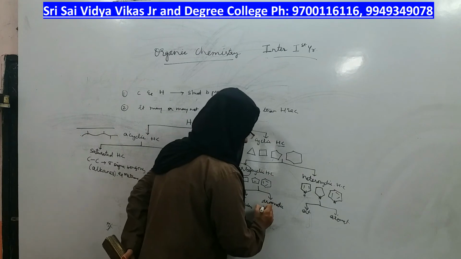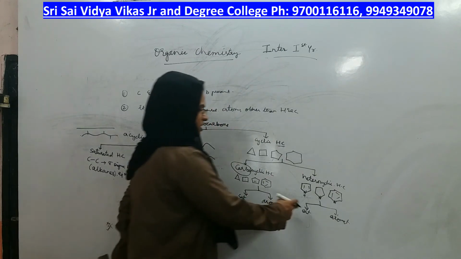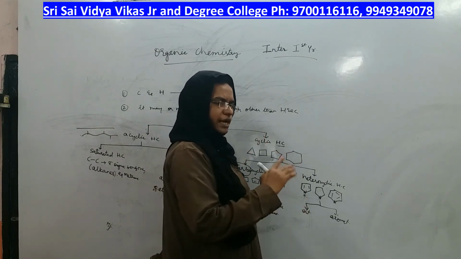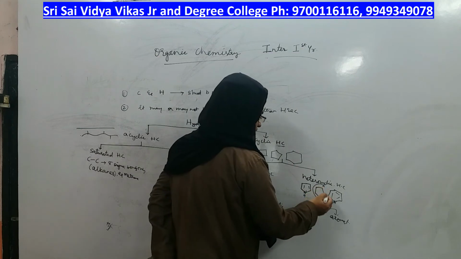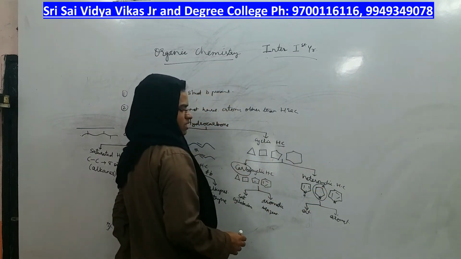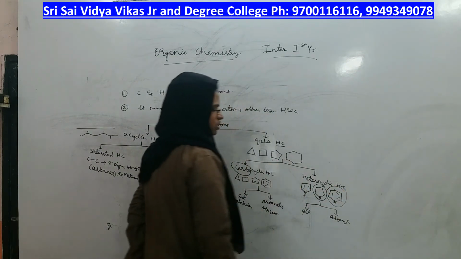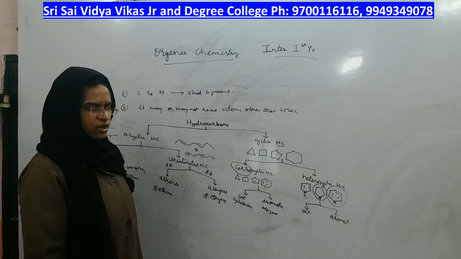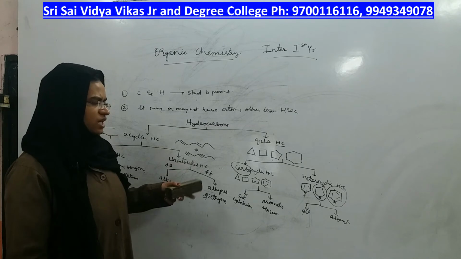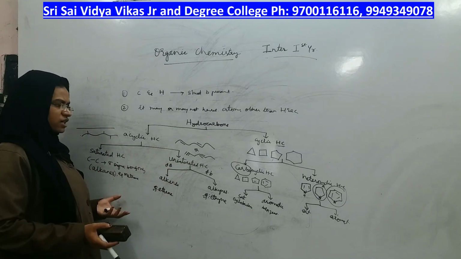Aromatic means benzene in which alternate pi bonds are present. Same way, saturated means if nitrogen is present in the ring and all the bonds are sigma bonds only, then it is saturated. And this is the example. Aromatic means if nitrogen is present in the ring but alternate pi bonds are present, it is called aromatic. Example for aromatic is pyridine. Okay, these are the classifications of hydrocarbons having different types.